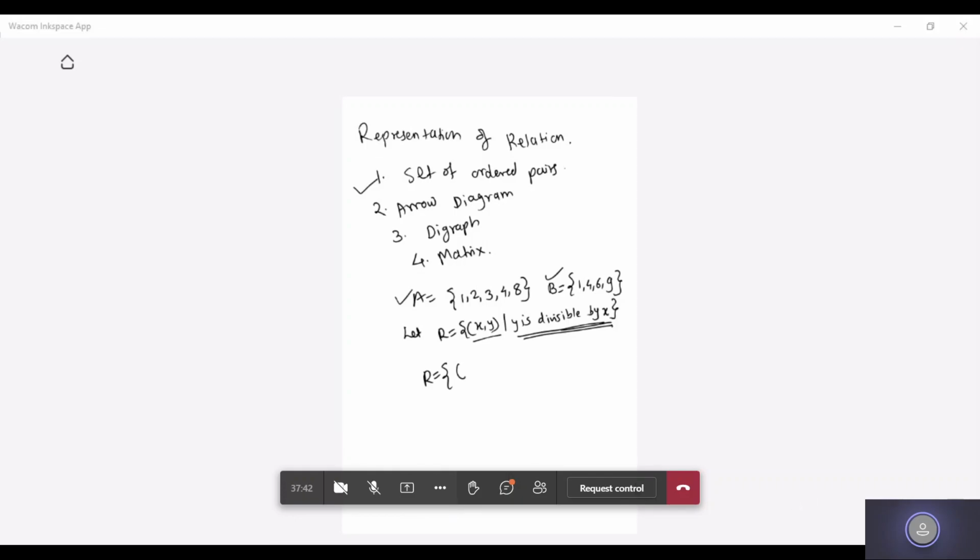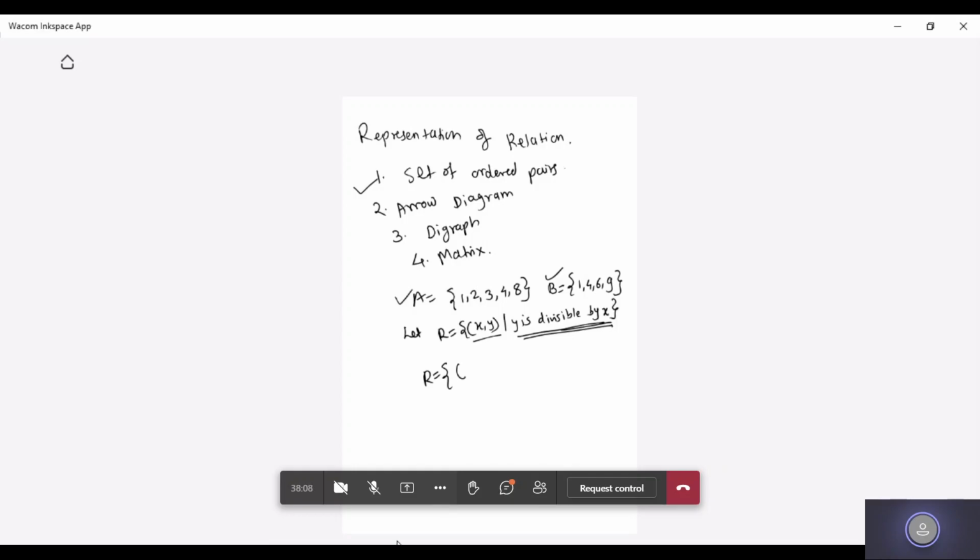Anyone? Type it in the chat box. I want to see how you will be doing. Anyone? Not a single one? Okay. I'll show you how to do it.